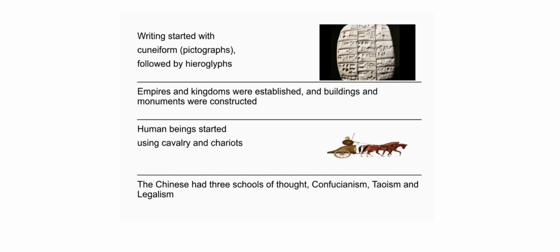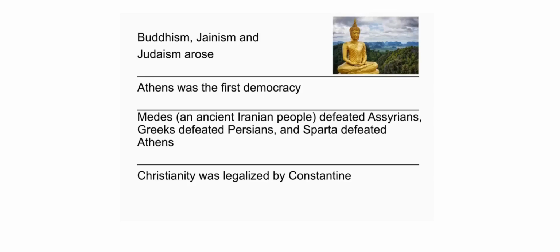Human beings started using cavalry and chariots. The Chinese had three schools of thought: Confucianism, Taoism, and legalism. Buddhism, Jainism, and Judaism arose. Athens was the first democracy. Medes, an ancient Iranian people, defeated Assyrians, Greeks defeated Persians, and Sparta defeated Athens.